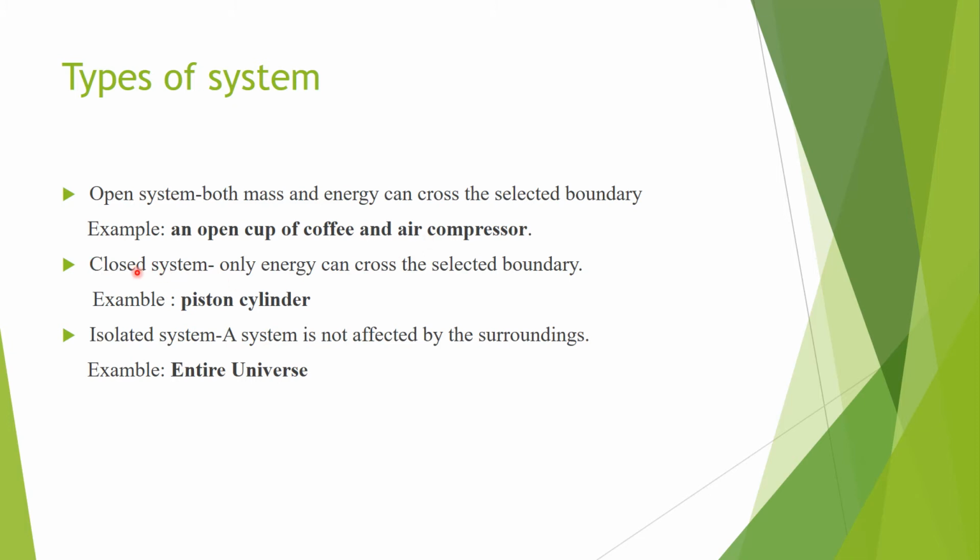And what is a closed system? For example, take a piston cylinder arrangement: there is no mass transfer, only energy transfer occurs. And an isolated system is a system that is not affected by the surroundings. The best example is the entire universe.